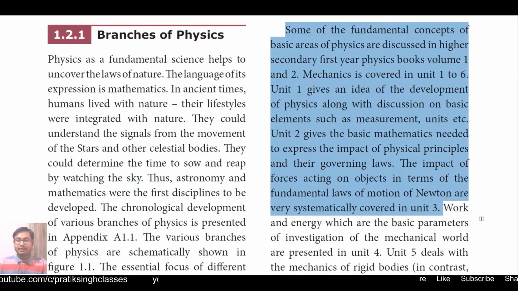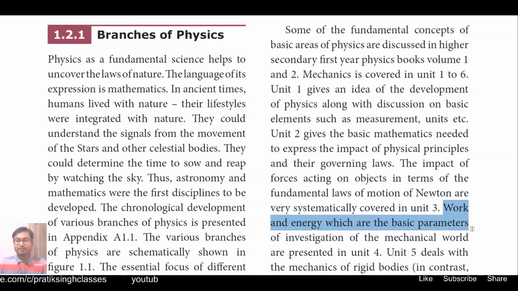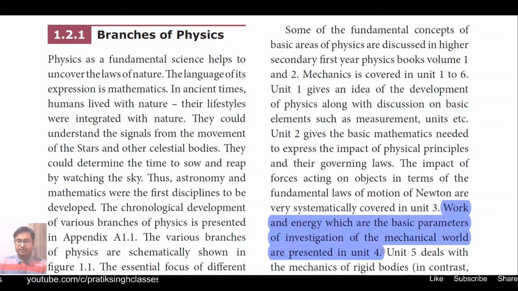Then work and energy, which are the basic parameters of investigations of the fundamental mechanical world, are presented in unit 4. That means in unit 4 we will study work and energy and how they are correlated to each other, or how they are being influenced.